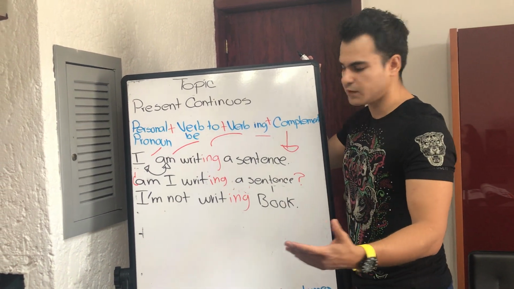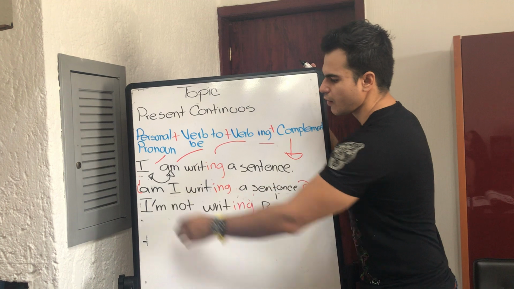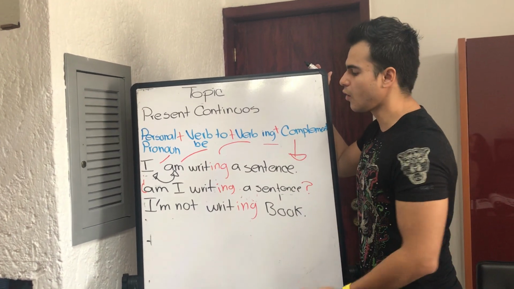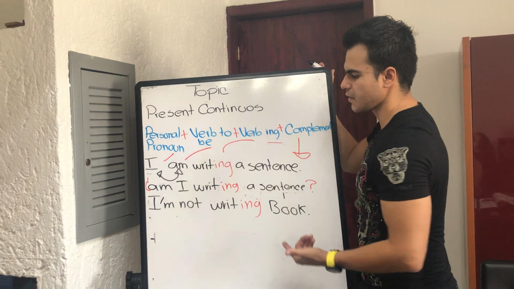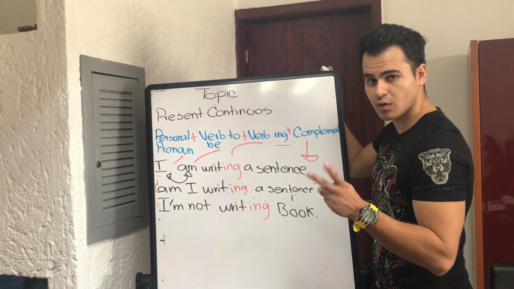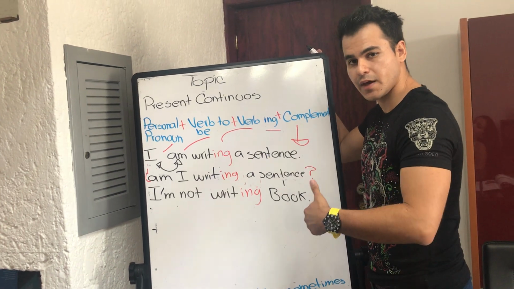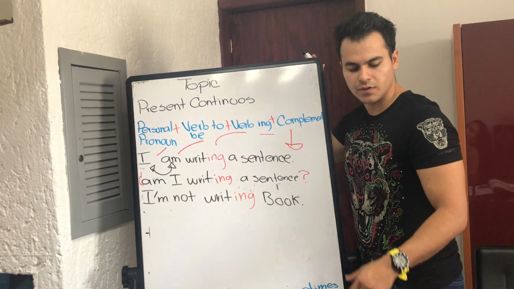Ok, como aprendimos con el presente simple, solo hay que invertir el orden y ya hacemos una pregunta. I am writing a sentence, afirmativo. Or, am I writing a sentence? Invirtiendo el orden, right? He's playing basketball in the park, or is he playing basketball in the park? It's the same thing, right?